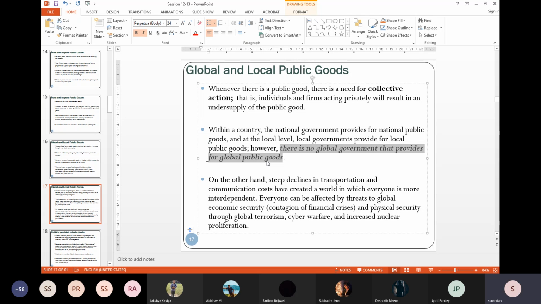The problem is there is no provider of global public goods, but the demand for global public goods has gone up over time because of lower transportation costs, faster transportation, declining communication costs. We say now we live in a global village. That type of jargon we use.